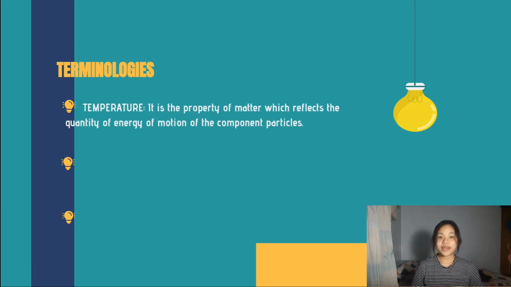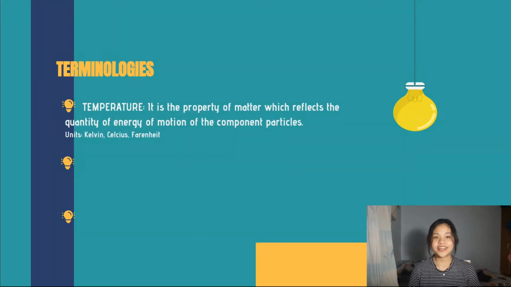So first, we have the temperature. Temperature is a property of matter which reflects the quantity of energy of motion of the component particles. So it is basically how hot or cold an object, or a solid, liquid, or gas, is. The units we use are Kelvin, Celsius, and Fahrenheit. But in this discussion, we will most likely focus on Kelvin.